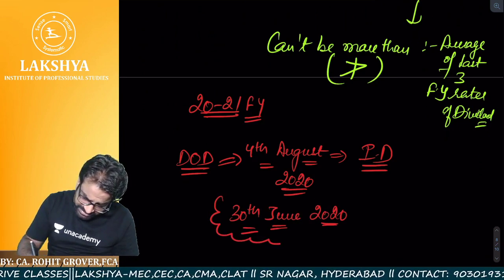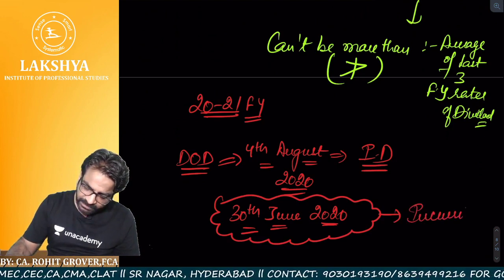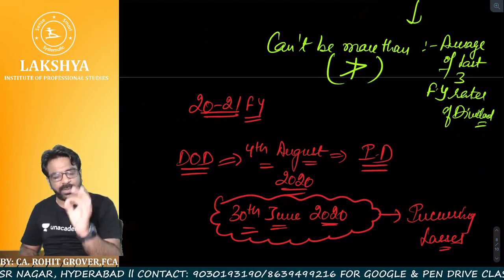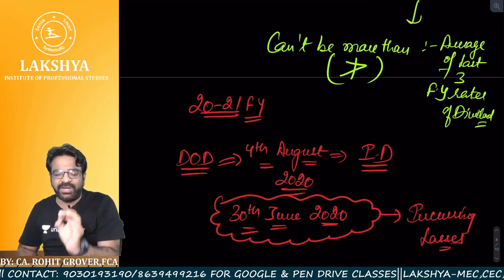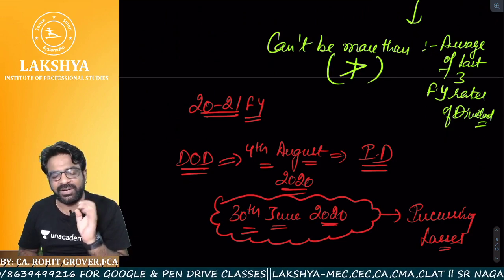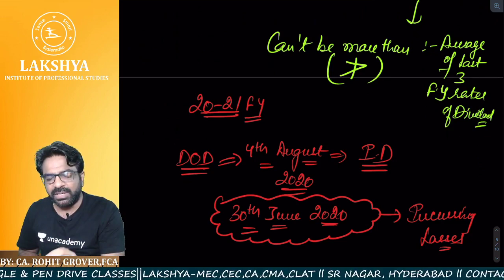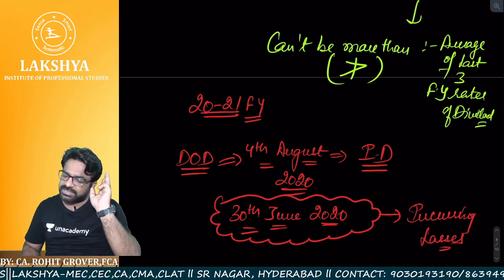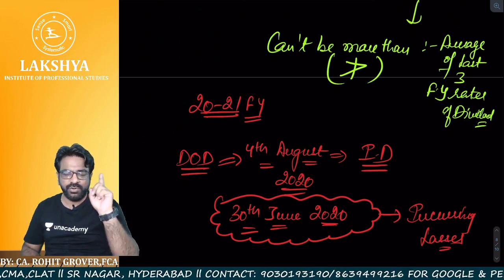Up to this preceding quarter ended, if the company is incurring what? Losses. It means on 30th June 2020, if the company's interim financial statements are showing losses, the rate of dividend you are declaring on 4th August 2020 in any case shall not be more than the average of the last 3 years' dividend rate. Clear or not? Did you understand or not?